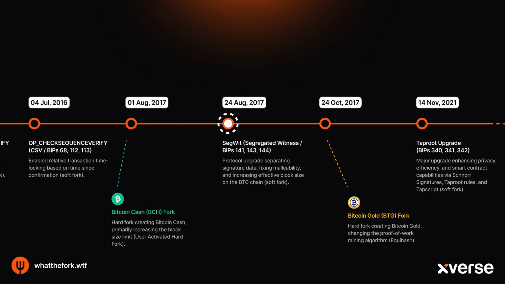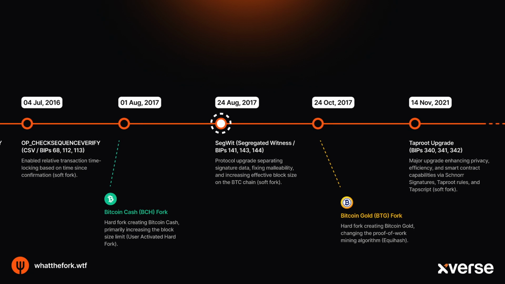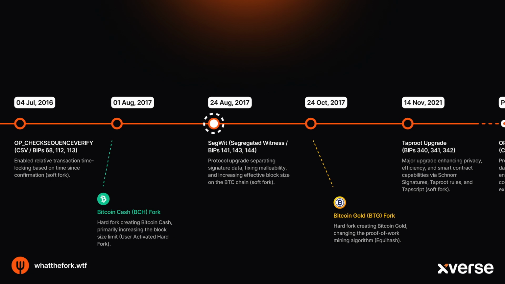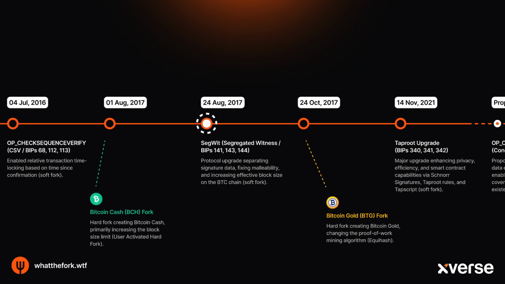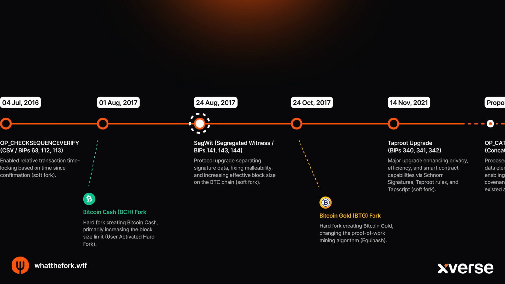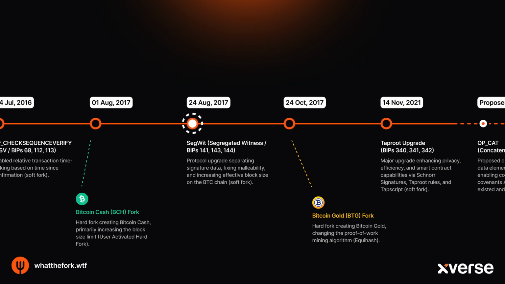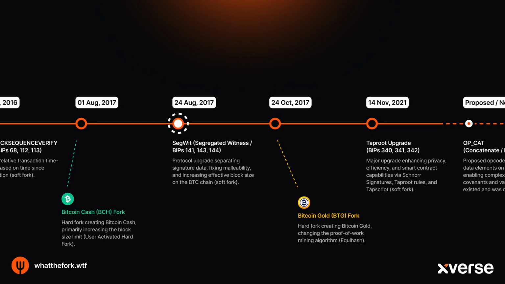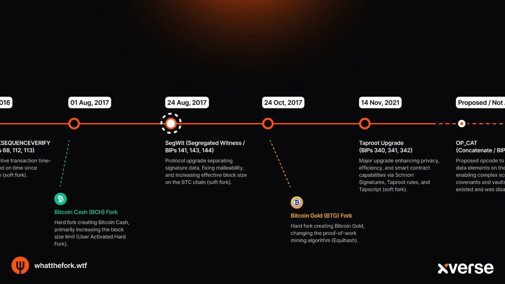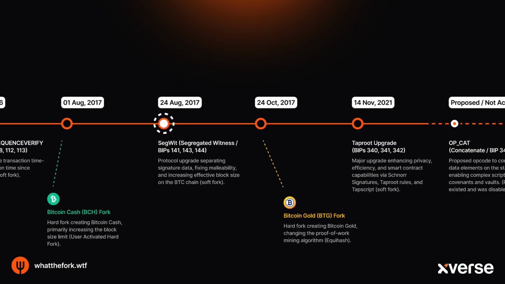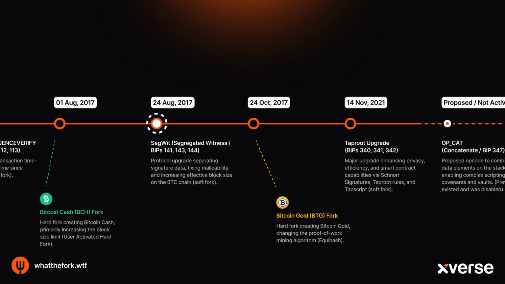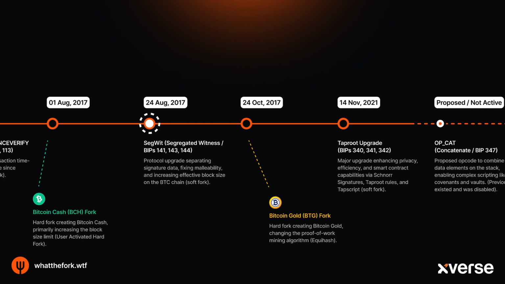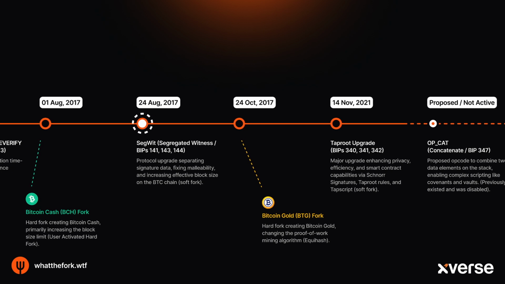Just weeks after the Bitcoin Cash split, the original Bitcoin chain activated its own long-planned scaling upgrade, Segregated Witness or SegWit. It was a clever soft fork that rearranged transaction data, moving the signature information to a separate section. This fixed the remaining transaction malleability problems and allowed more transactions to fit into blocks, effectively increasing capacity without raising the 1 megabyte base limit. And very importantly, it helped enable the development of layer 2 solutions like the Lightning Network.